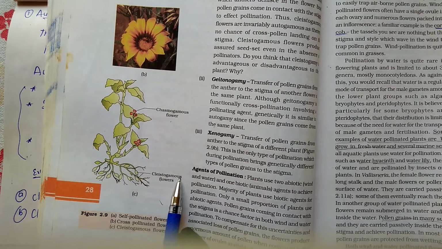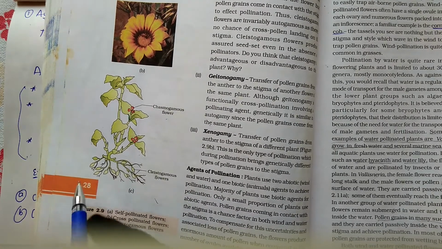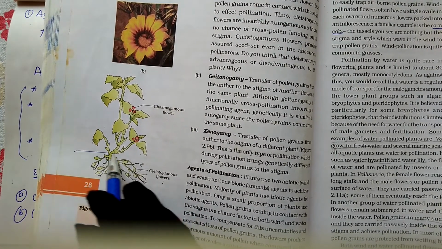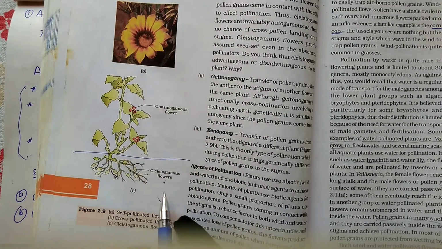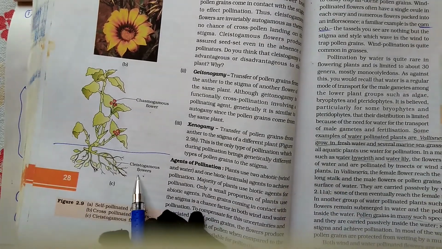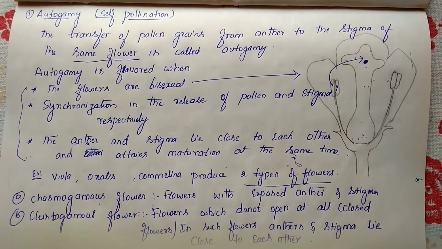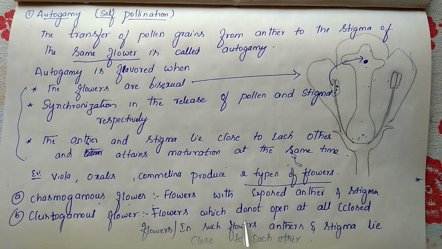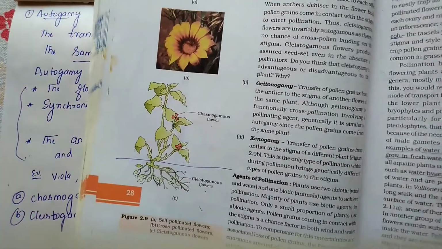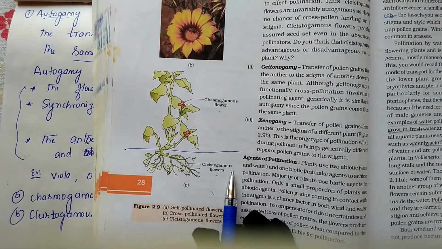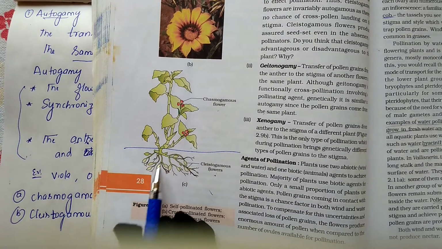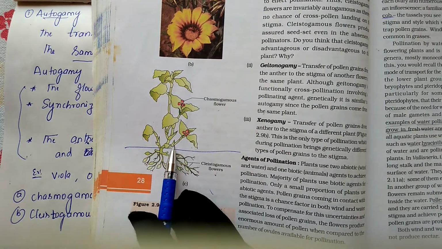Another type is the cleistogamous flower. These flowers are present inside the soil. Cleistogamous flowers are flowers which do not open at all, closed flowers. In such flowers, anthers and stigma are close to each other. So cleistogamous flowers are present inside the soil, and chasmogamous flowers are present above the soil.